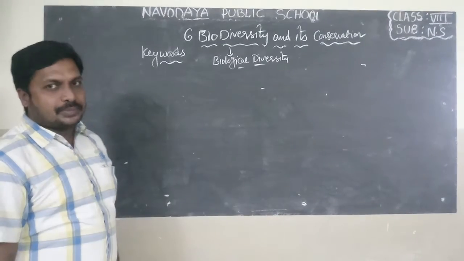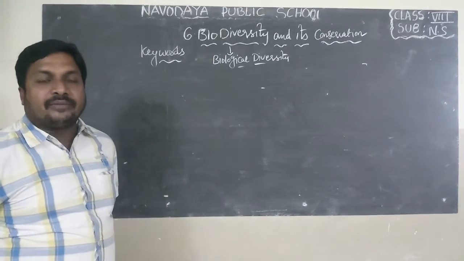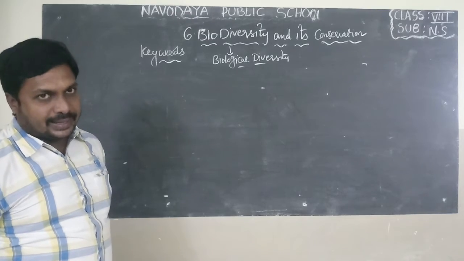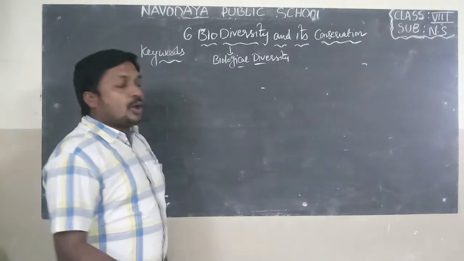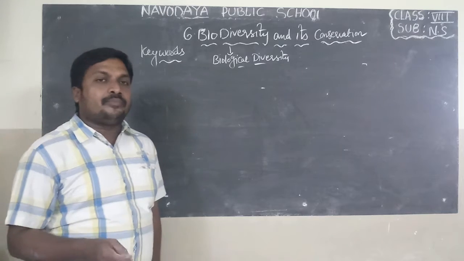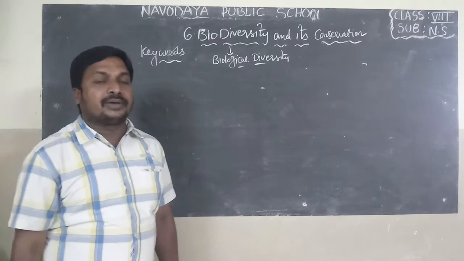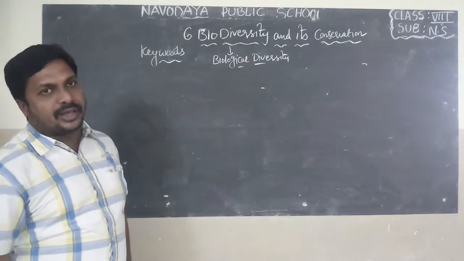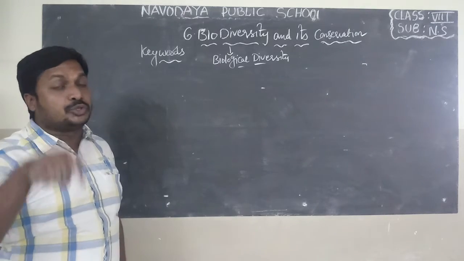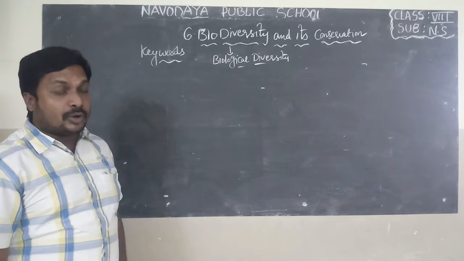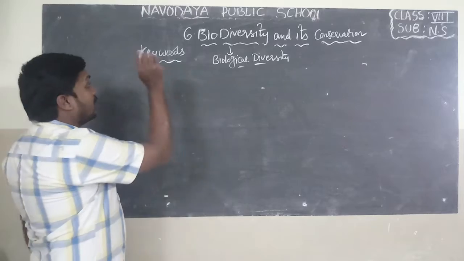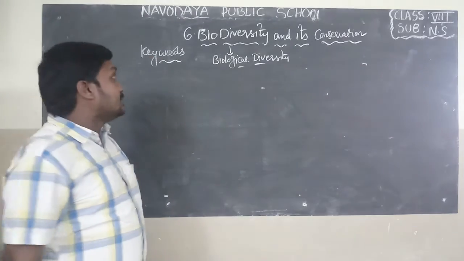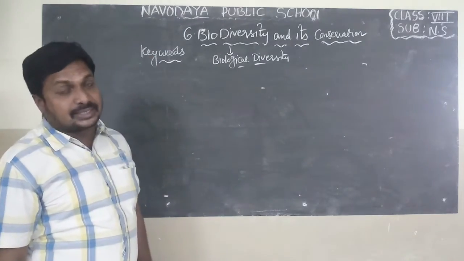In the previous class, I completed biodiversity and its conservation. In that, I explained what the need of biodiversity is, why we have to protect biodiversity, approaches towards biodiversity, and disadvantages due to the loss of biodiversity. Okay, now I will explain the keywords present in the 6th lesson, biodiversity and its conservation.